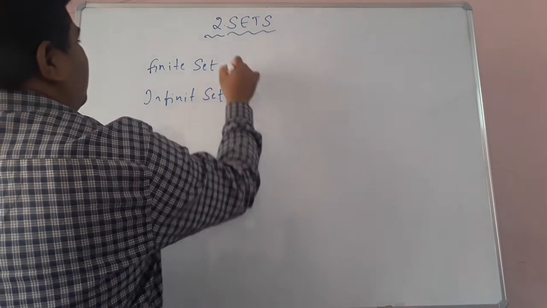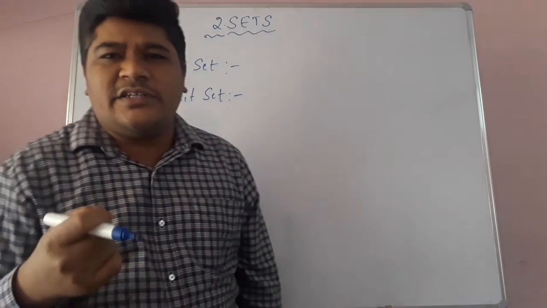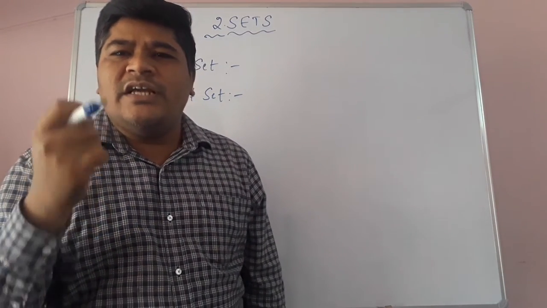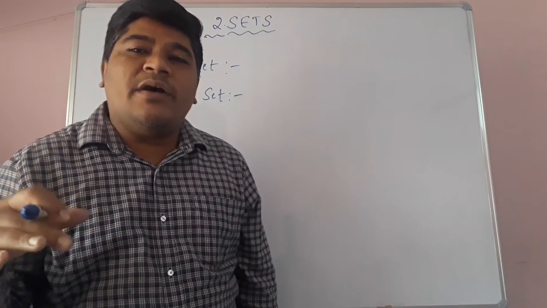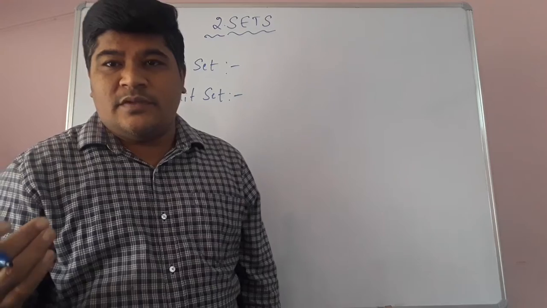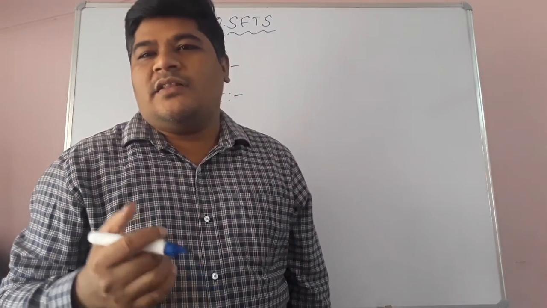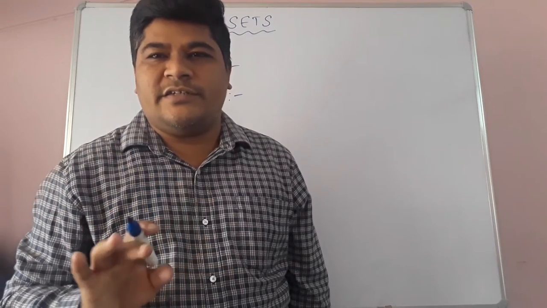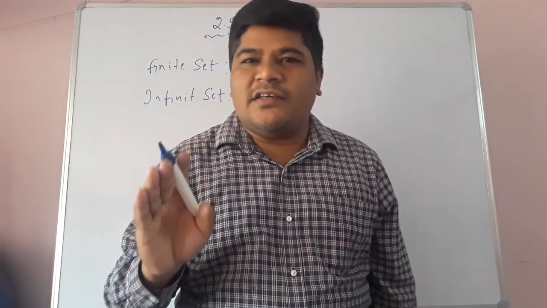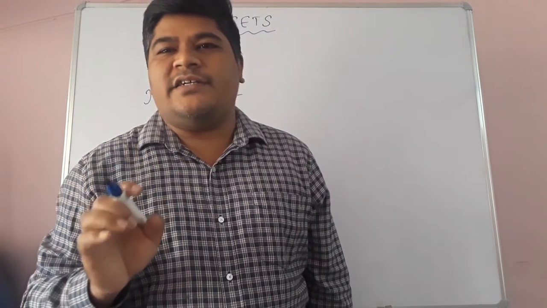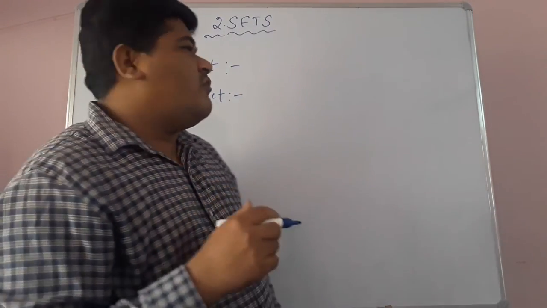In a set, if the number of elements is countable, then that is said to be a finite set. In a set, if the number of elements is uncountable, if a set has an infinite number of elements, then that is said to be an infinite set. If the number of elements is not countable, it is an infinite set; if countable, it is a finite set.